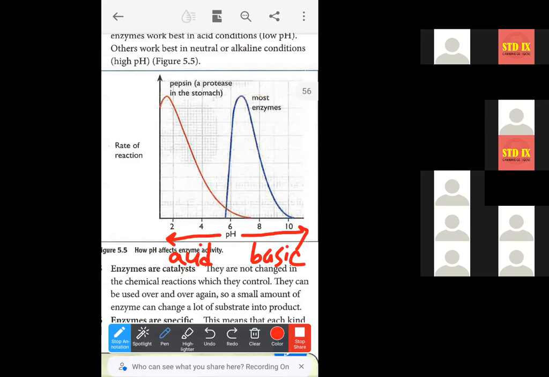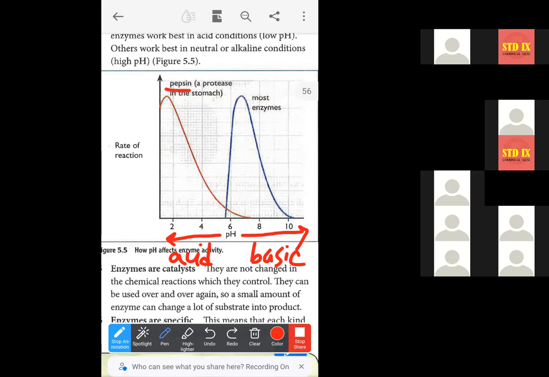Okay. So now here you can see we have used pepsin. What is pepsin? Pepsin is a protease enzyme that is present in our stomach. Now what does protease mean? Can anyone tell me, what is the function of this enzyme? Protease breaks down the protein and produces amino acids.